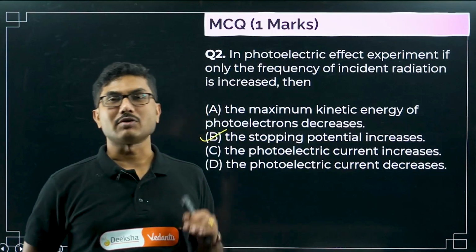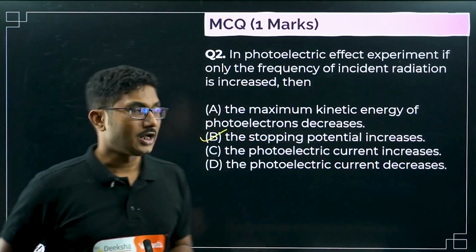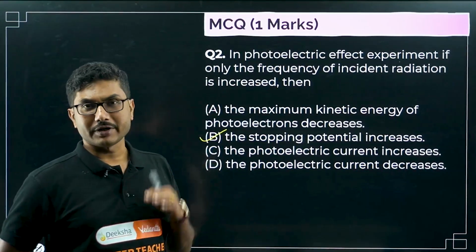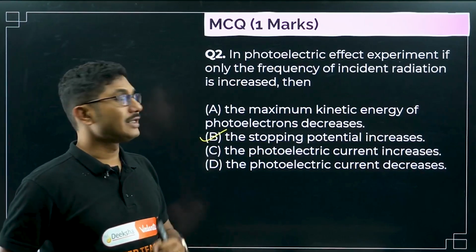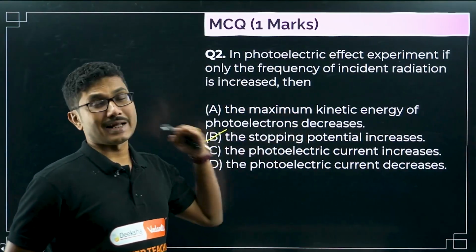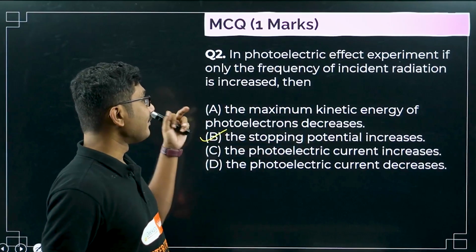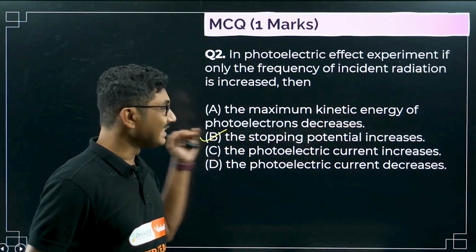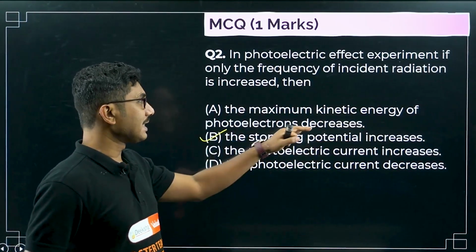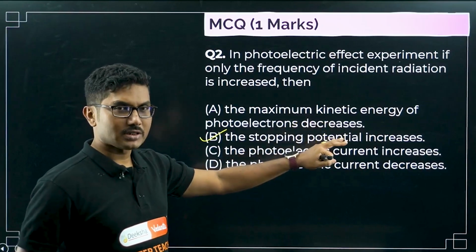Photoelectric current depends only on the intensity of the radiation, so it is independent of the frequency, but stopping potential or the maximum kinetic energy is dependent. If they ask maximum kinetic energy increases, yes, that is correct, but here they have given decreases, so that is obviously not correct.